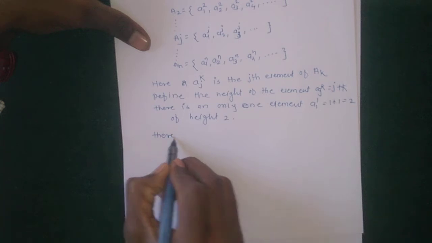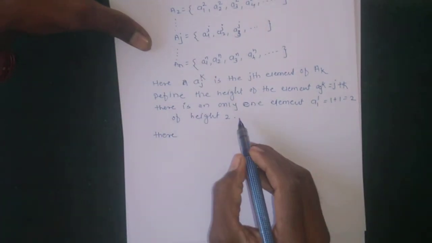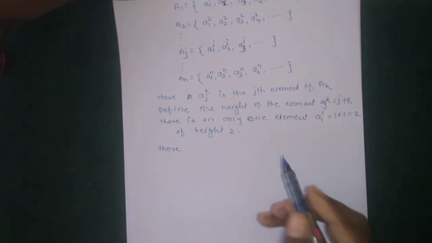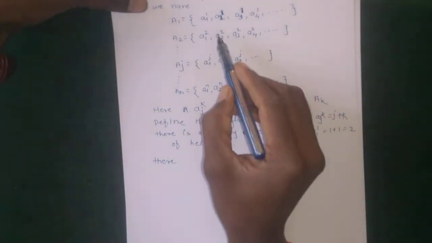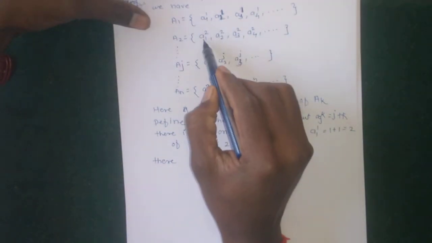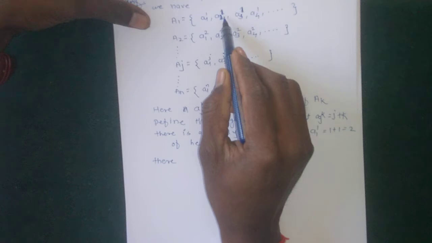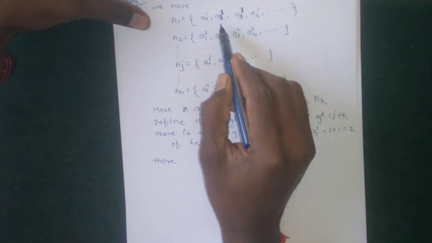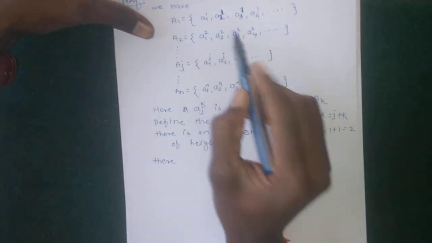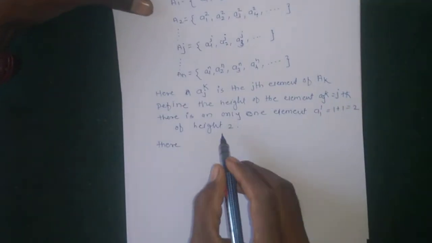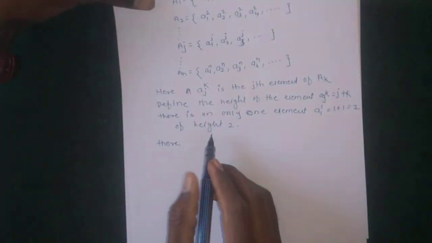Similarly, the number of elements of height 3 is two: a21 and a12. These two elements have height 3.